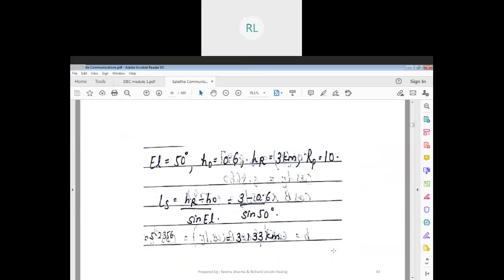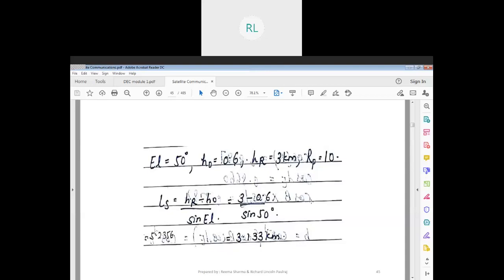Now values are given here: a, b, then reduction factor values are also given. The only thing now is that from the problem statement we have to extract data and put it together so that it becomes easy for us to start with the calculation. So el is about 50 degrees, then our h naught is 0.6, then the rain height, then rp, that is the percentage, 10 millimeters per hour, right?